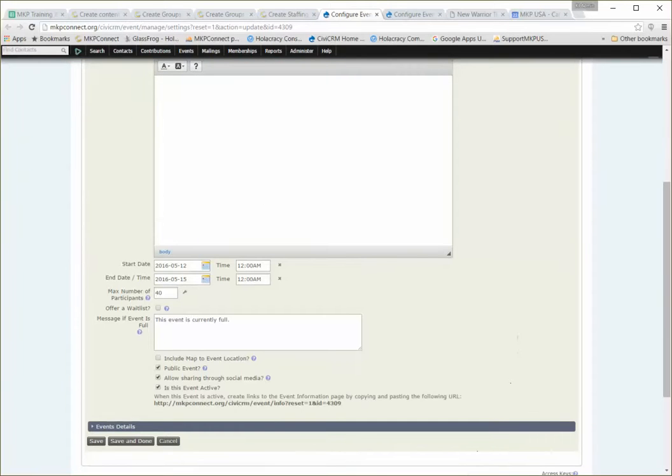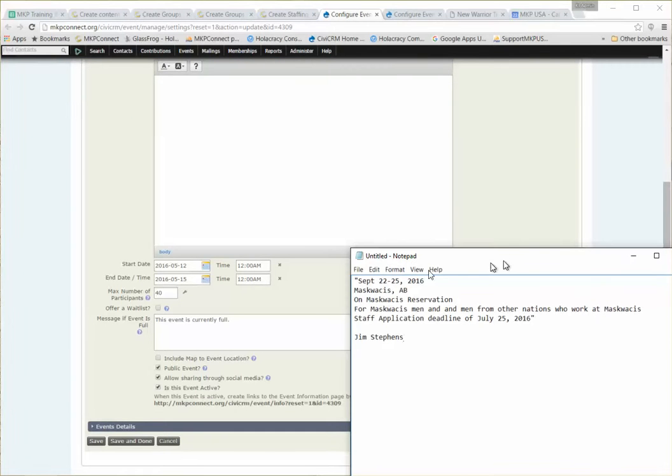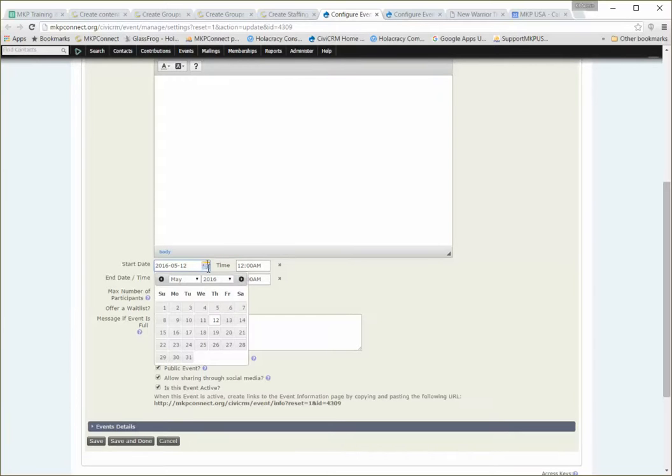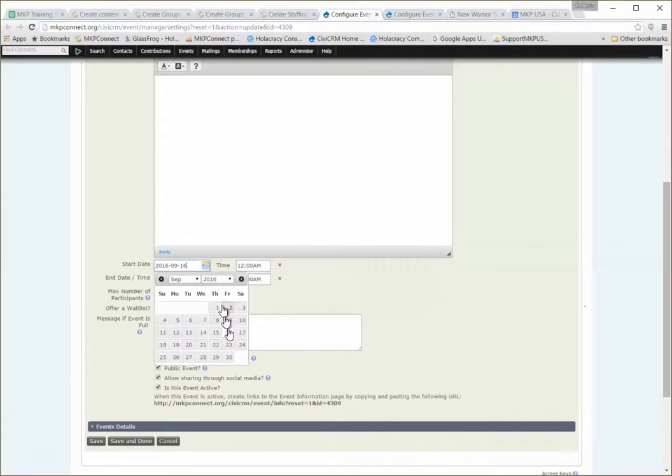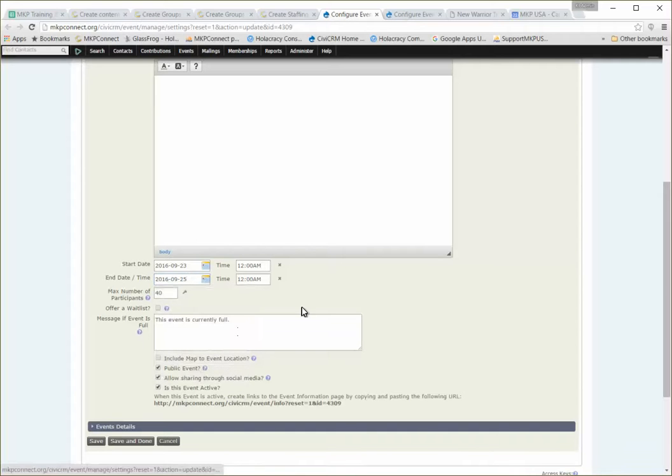participant event, which needs to be a Friday. So I'm going to look at September 2016. I think it's that. No, the 23rd it would have to be. 23rd, that's Friday. And then I'm just going to grab the following Sunday after that, Sunday the 25th. So those are accurate, and that whole tab is accurate.